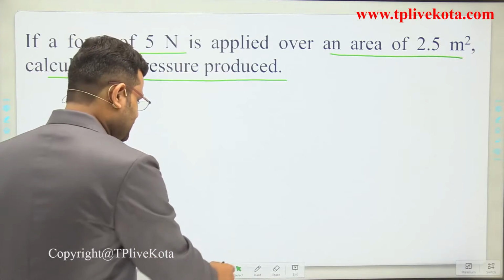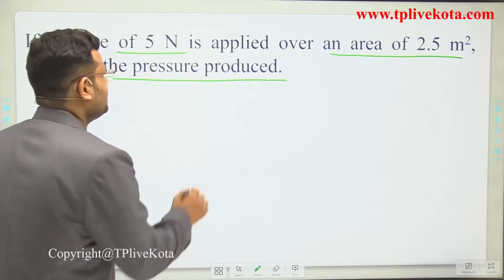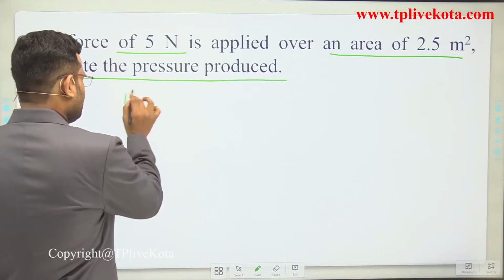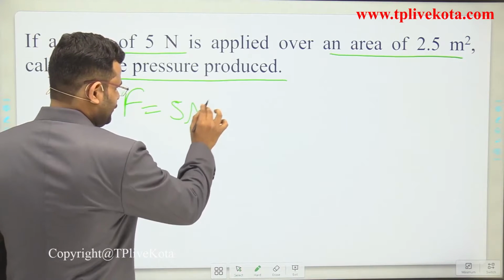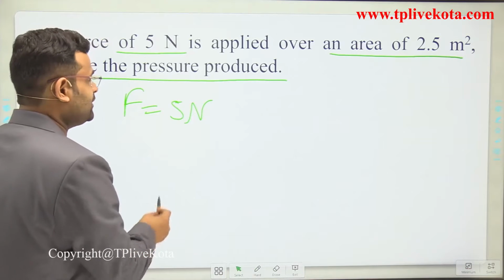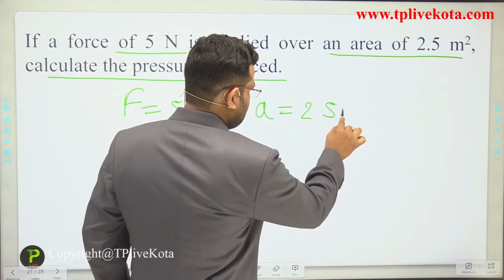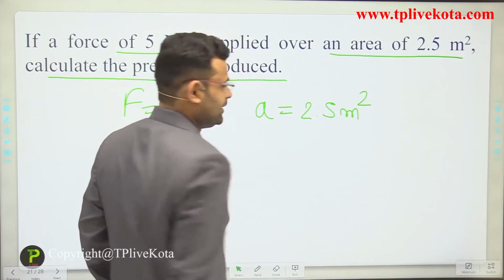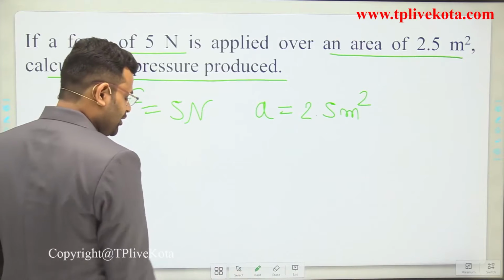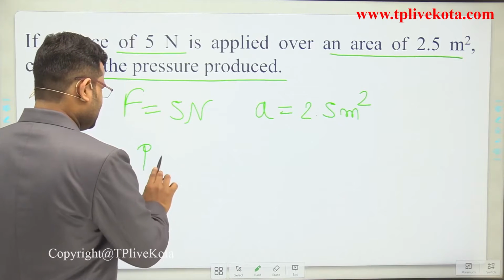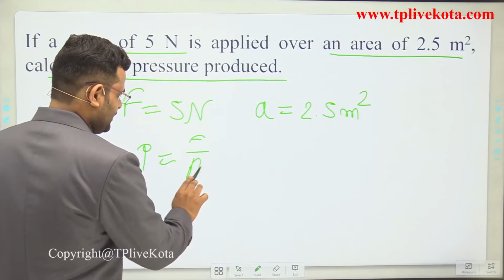Okay, now solve that fast. Now I hope everyone gets the right answer. Now compare your answer. Force is 5 Newton and area is 2.5 meter square. What is the formula of pressure? Pressure is equal to force upon area.